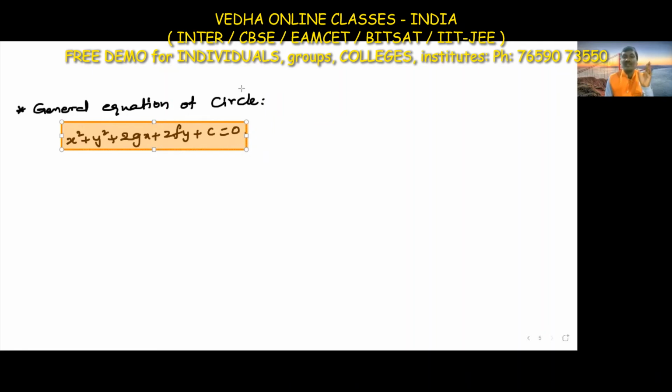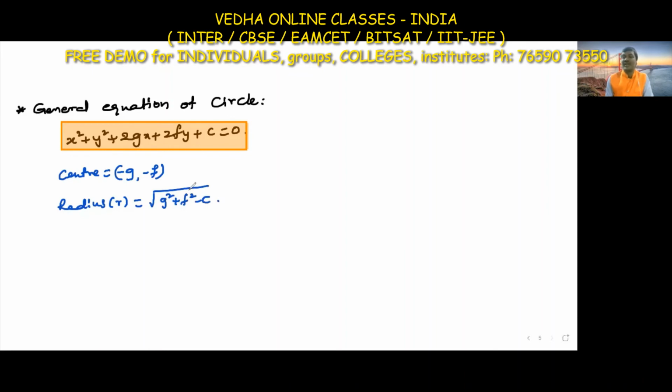So what are the properties? What is the center and radius for this circle? The center of this circle is minus g comma minus f. And the radius is r equal to under root of g square plus f square minus c.